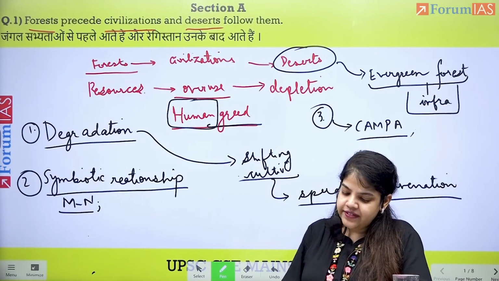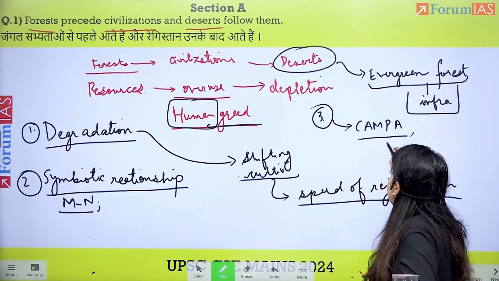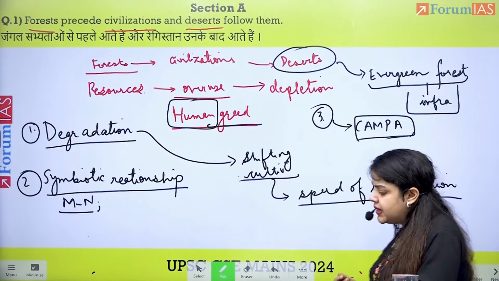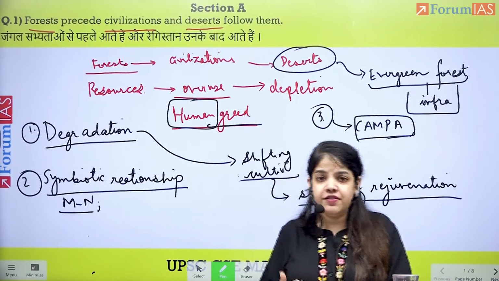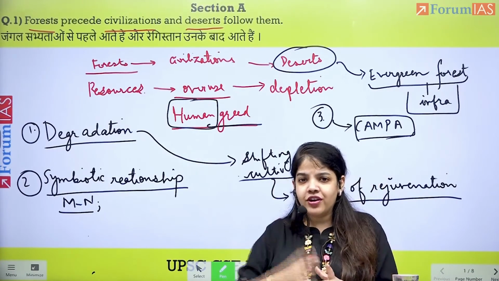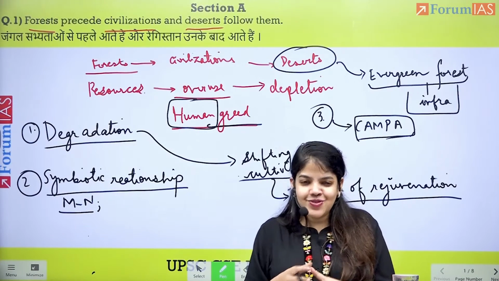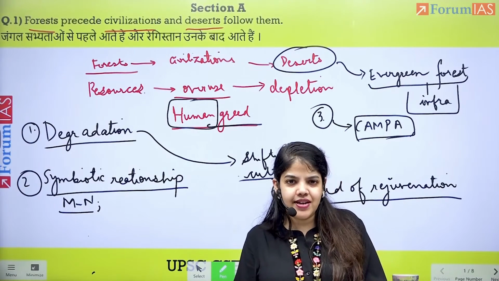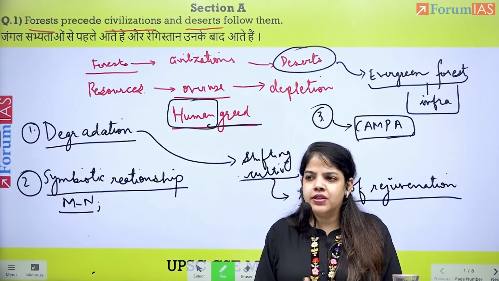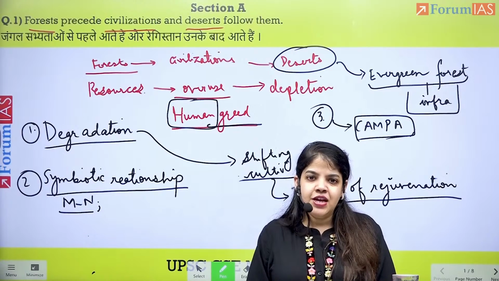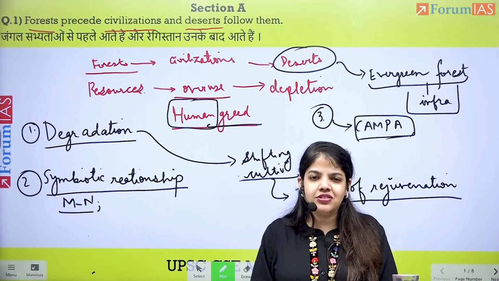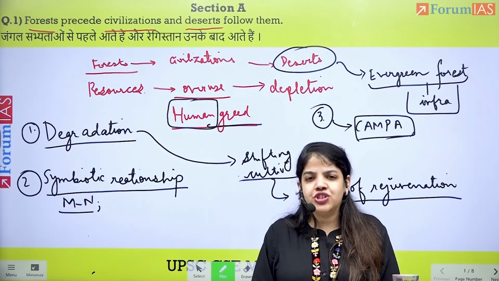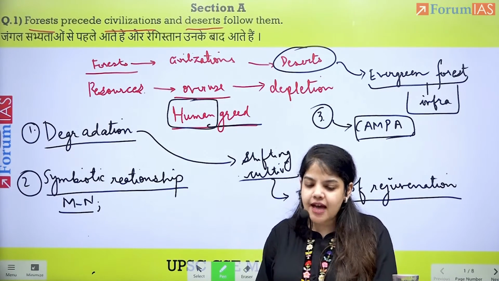And eventually, apart from the Campa Fund and schemes that the government has, we can even discuss globally the attention that is being given to ensure that forests converting to civilizations or land for man does not convert to a desert. There has been global discussion, global action being taken, and not just discussions. There's been technology transfer to ensure that this does not happen.